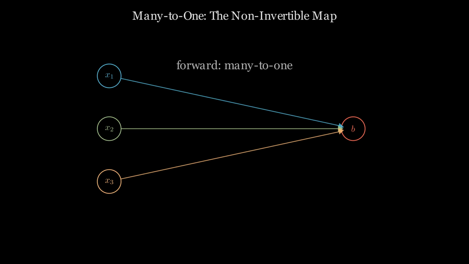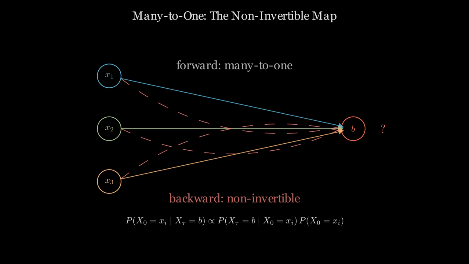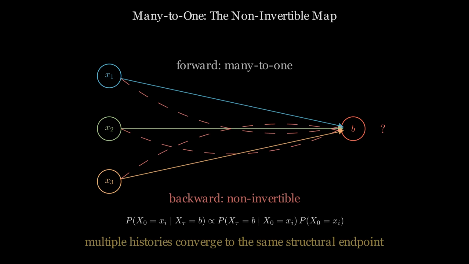The transition to absorption is a many-to-one map. Different initial conditions all converge to the same absorbed state. Observing the absorbed state is consistent with many different histories. Many-to-one maps cannot be inverted. You cannot run inference backwards from the output to the input. No additional data collected after absorption resolves this. The origin is structurally indeterminate from the absorbed state alone.